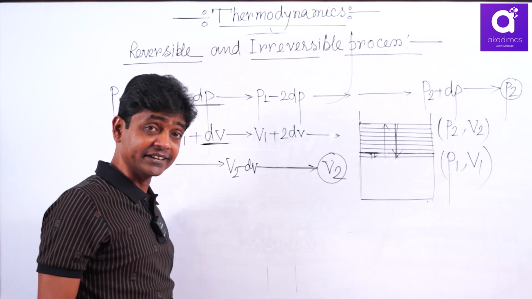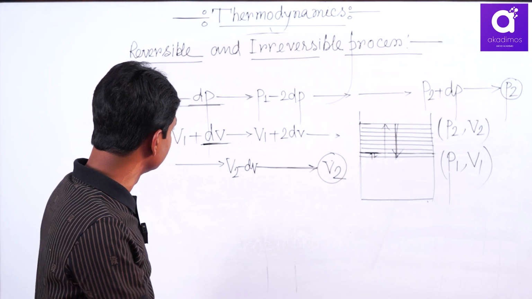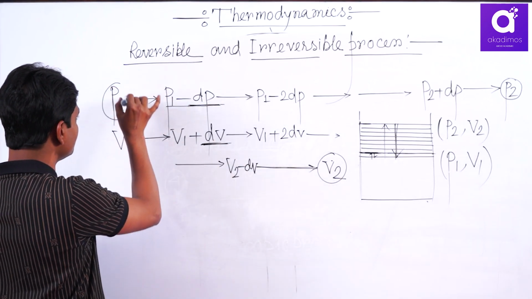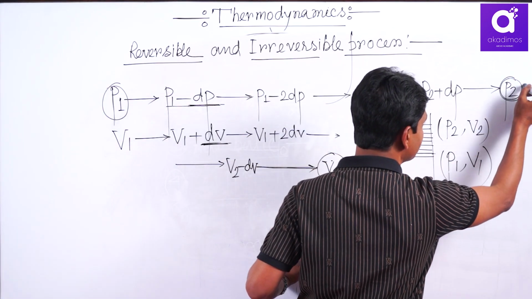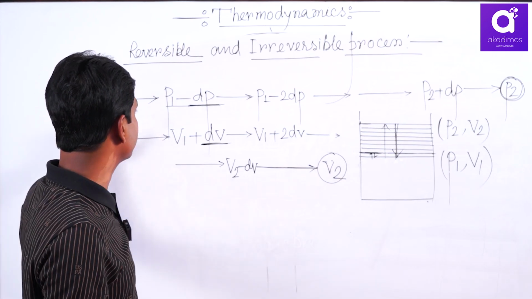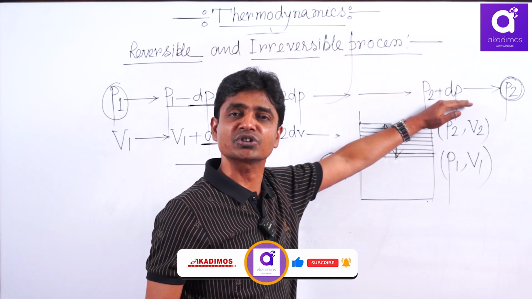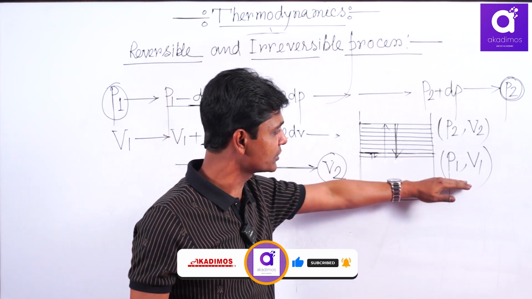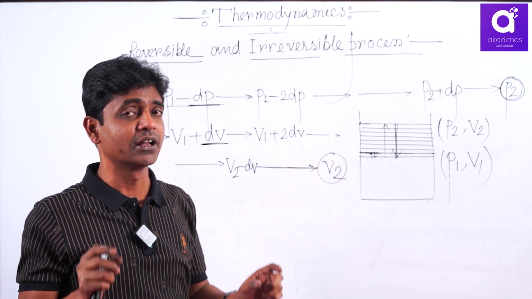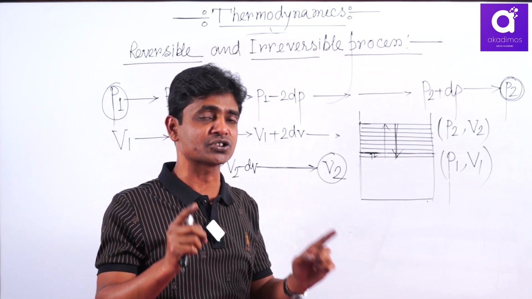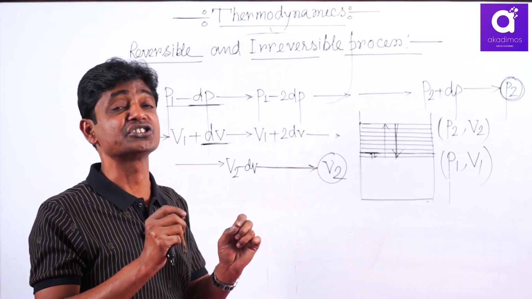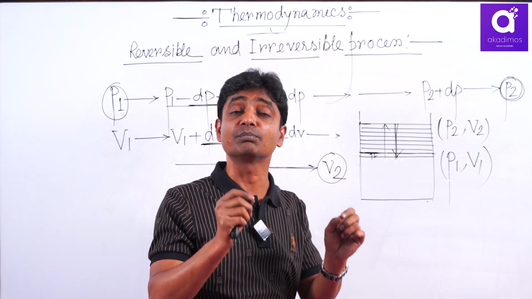Now, practically, if dP is minimum, dV is minimum, then going from P1 to P2, since thermodynamics is a real science, it has no exception, it comes from direct human experience. Practically it is the maximum number of steps. That means when you go from P1, V1 to P2, V2, if you follow the maximum number of steps, then you can consider it a reversible change or reversible process.